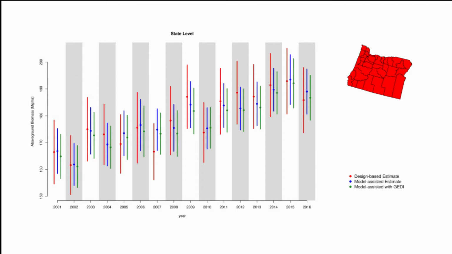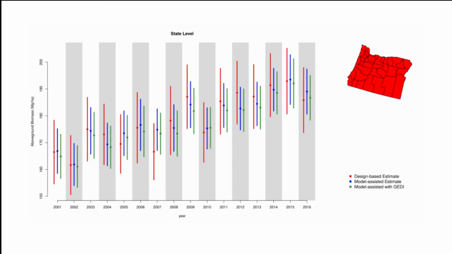The figure we are looking at here shows estimates of forest biomass density for Oregon from 2001 to 2016 with associated 95% confidence interval bands. The red band shows the design-based estimate where only the FIA observations are factored into the estimate. The blue band shows the model-assisted estimate where the FIA plots and phase 1 biomass predictions are factored in. The green band shows a model-assisted estimate where FIA plots, phase 1 biomass predictions, and interpolated JEDI LiDAR 95th percentile heights are used to inform estimates.